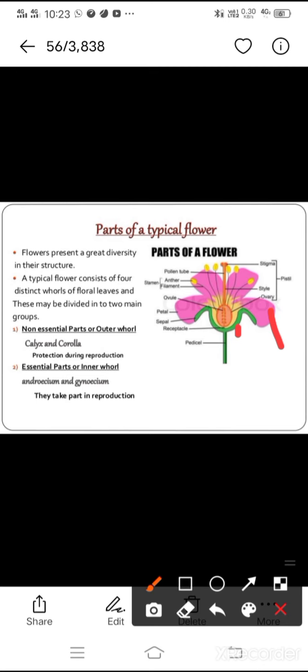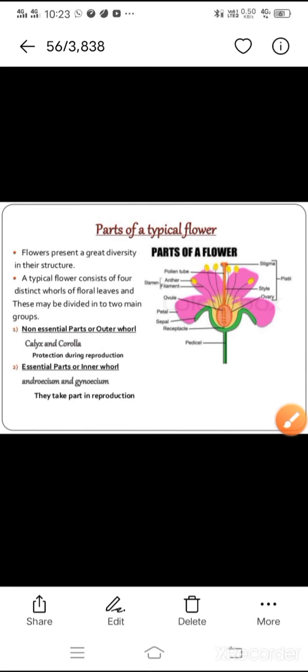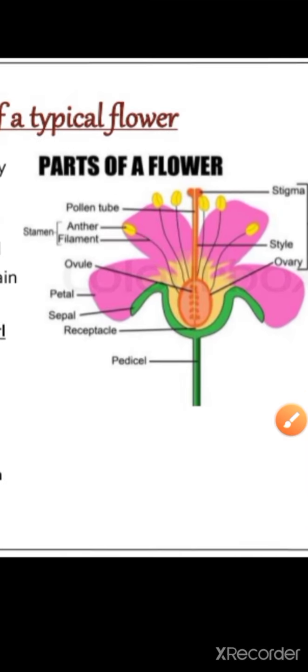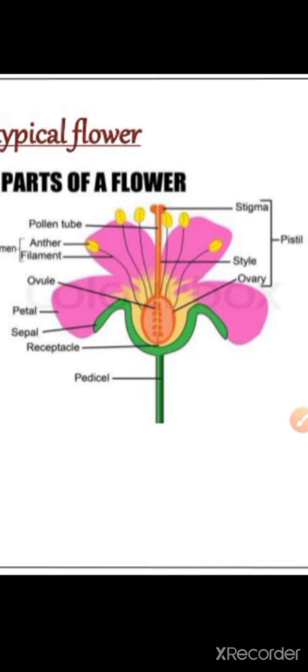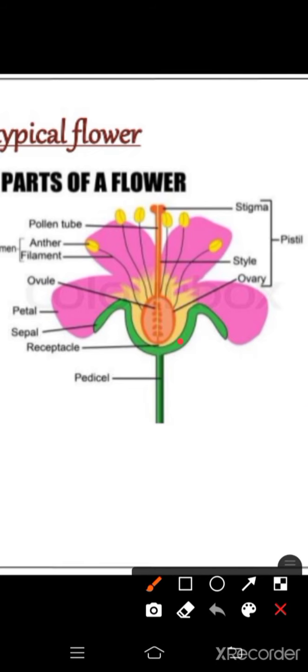The essential parts or the inner whorl consist of androecium and gynoecium. Inside, you have androecium and gynoecium. Here you can see. Okay, this is the part. Here this is the calyx and this is the corolla. Calyx and corolla, these are non-essential parts.